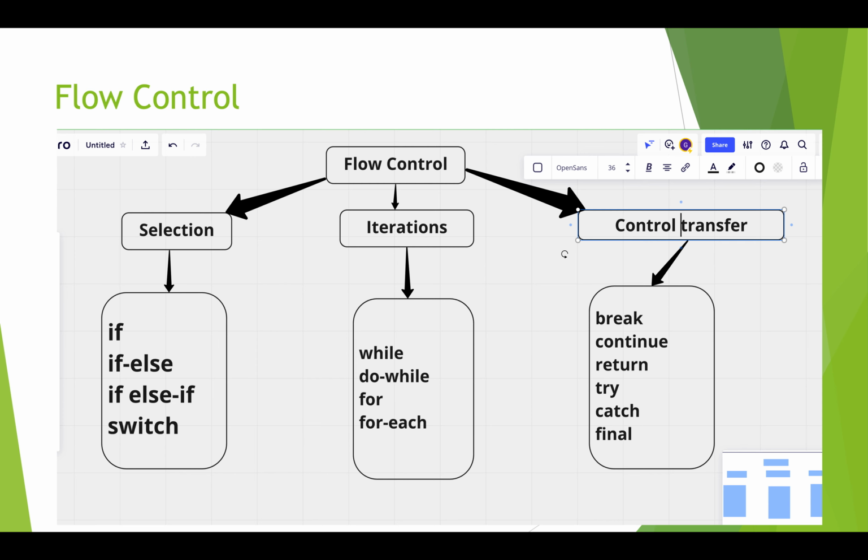The try, catch, and finally are also a kind of flow control, but we'll discuss them during the exception handling concept and not in this video. So let's try the selection flow control first.